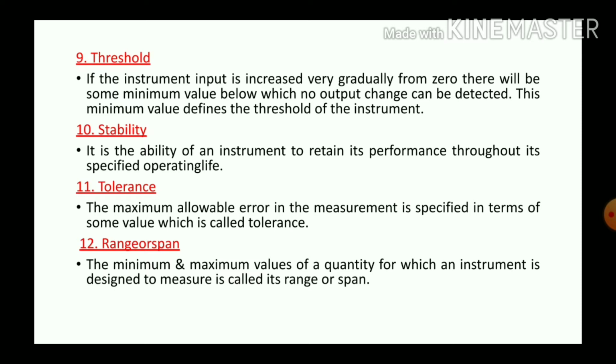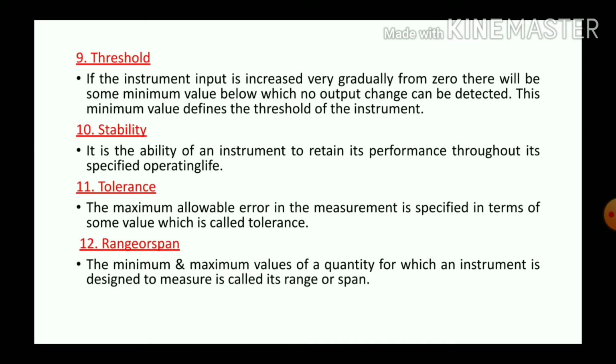And the ninth one is threshold. Threshold means if the instrument input is increased very gradually from zero, there will be some minimum value below which no output change can be detected. This minimum value defines the threshold of the instrument.